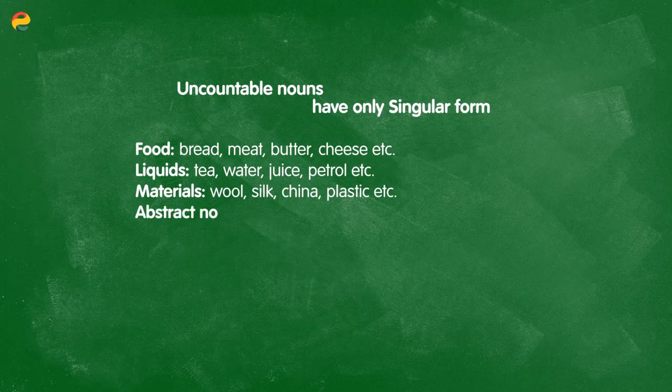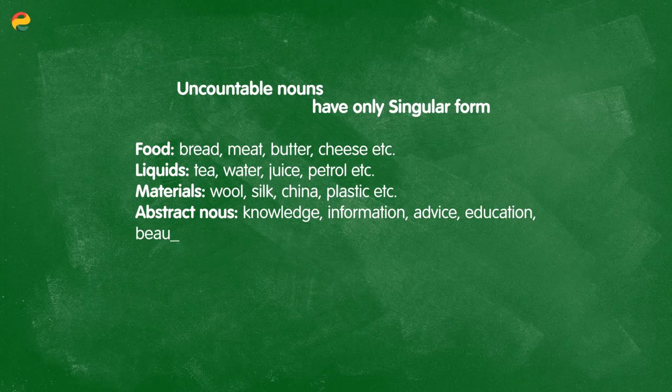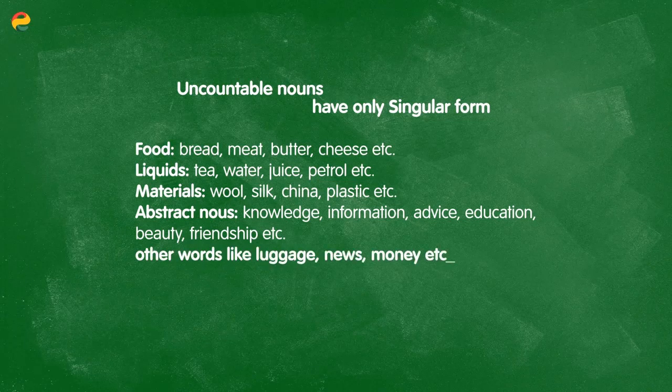Also, abstract nouns, things like knowledge or information or advice, education, beauty, friendship, anything you cannot hold in your hand. And finally, there are some specific phrases that we also consider uncountable. Things like luggage, news, money.